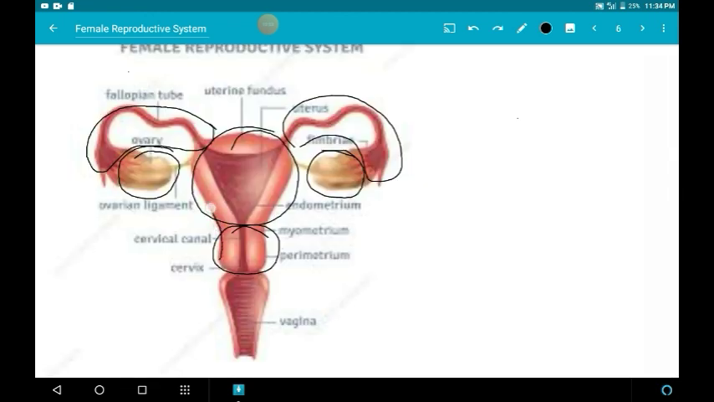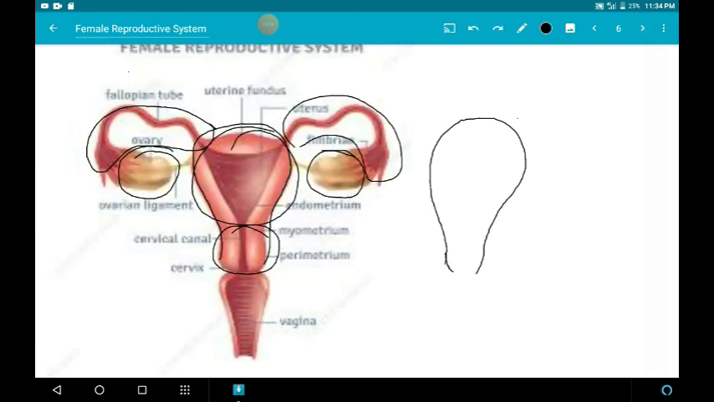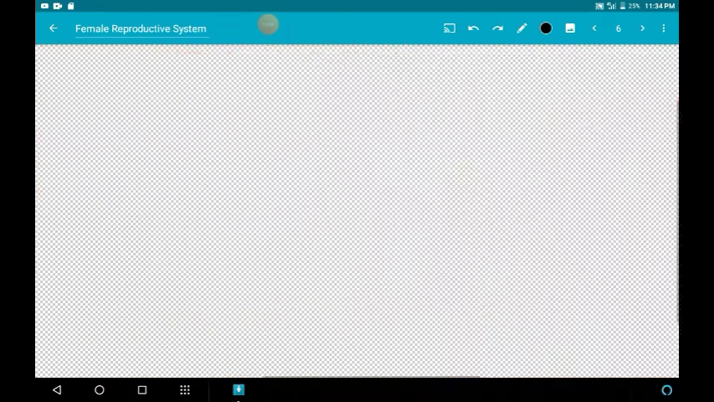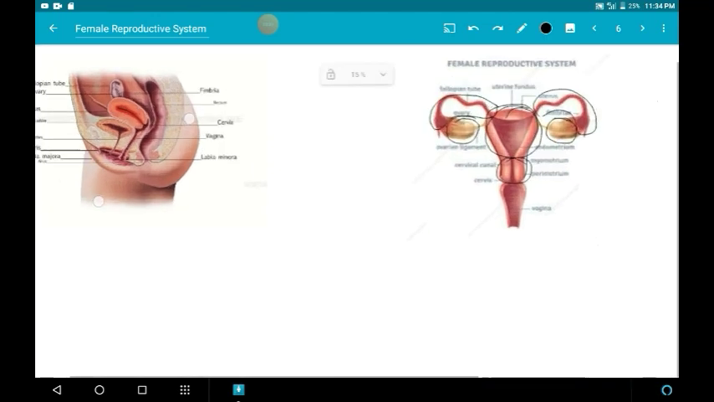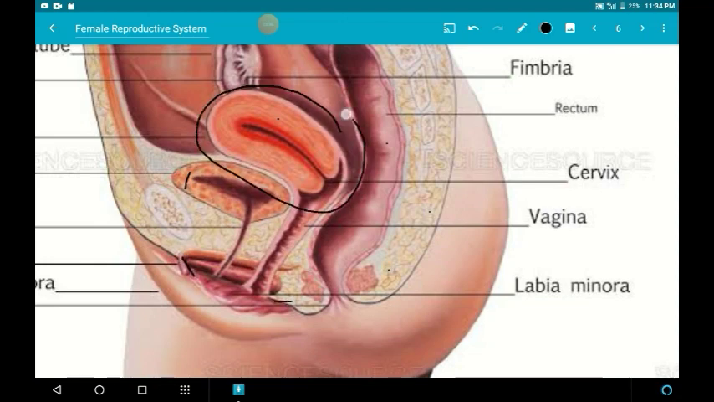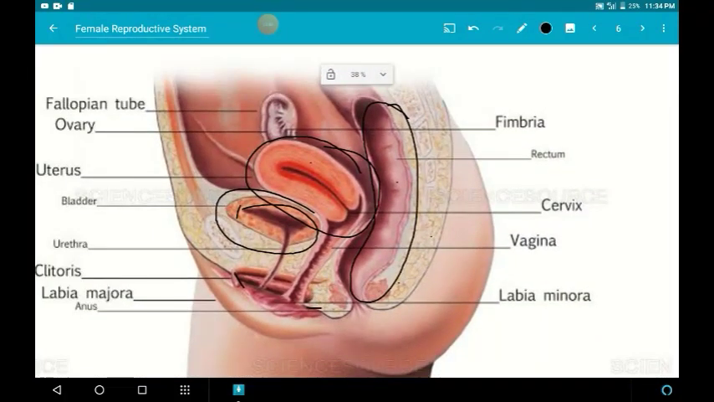This is the inverted pear shape. The pear is like this only. And where is it present? It is present in the pelvic region between the urinary bladder and the rectum. These regions are the pelvic region, and this is the uterus, this is the urinary bladder, and this is the rectum. So the uterus is found between the urinary bladder and the rectum.